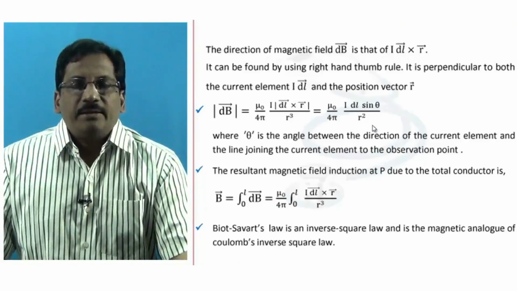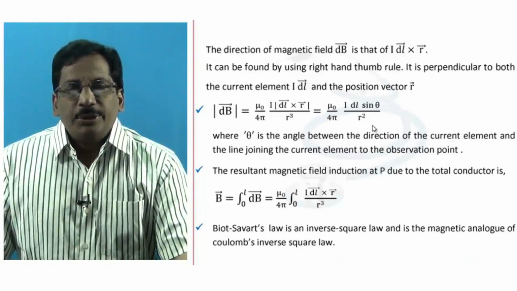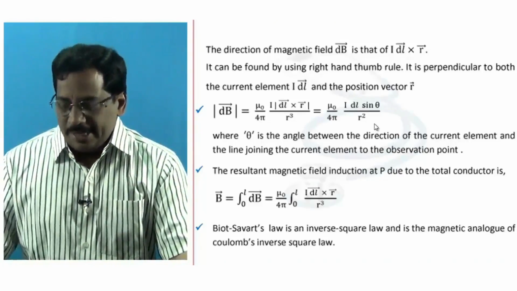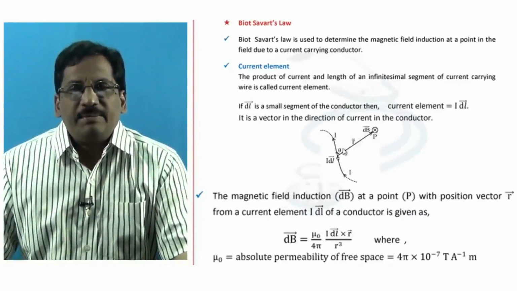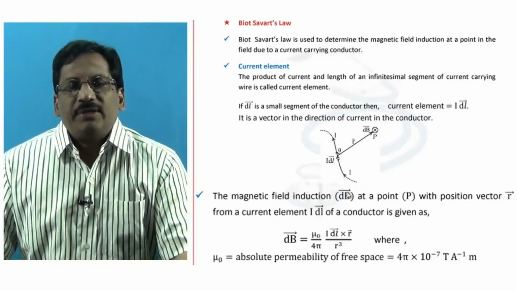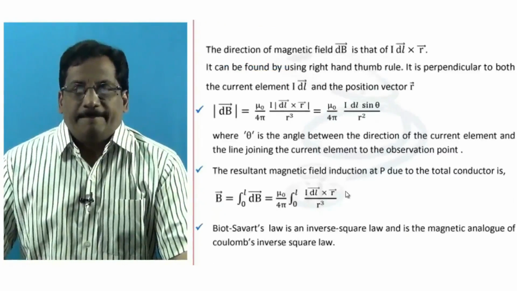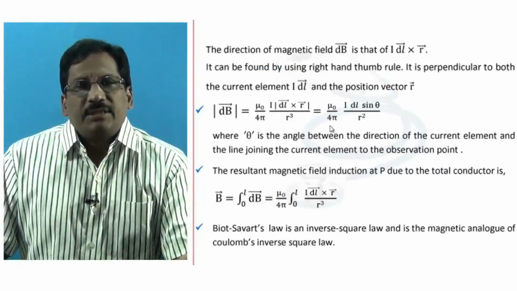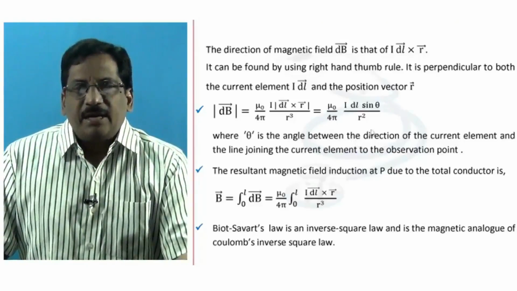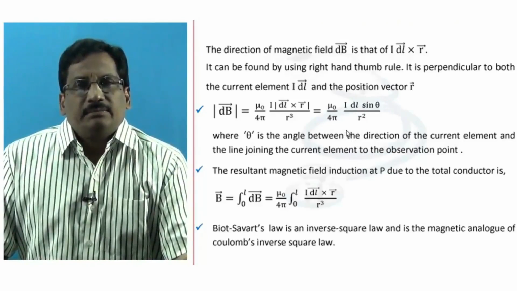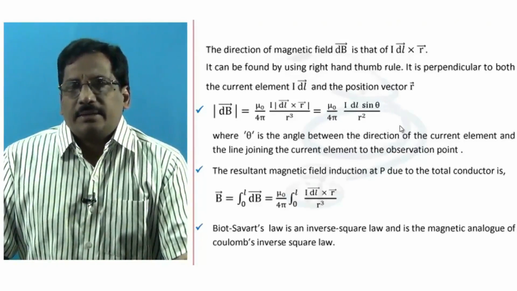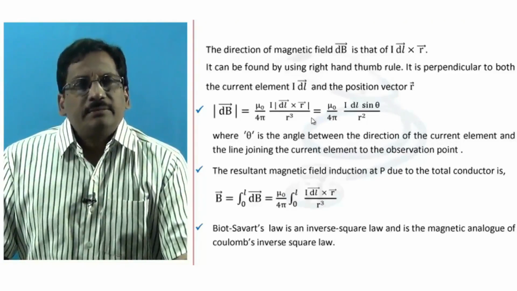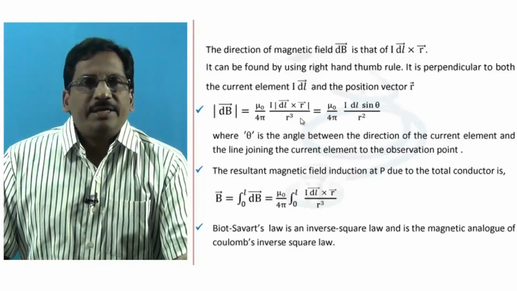If we want to find the magnetic field induction at the point P due to the total conductor with the length limits, say 0 to L, here it is given only due to the current element dB bar. If you want it due to the total conductor with the length limits 0 to L, suppose in one of our applications the conductor is a circle and our referred point is the center. Now on this circular current carrying conductor, we take a small element dl bar, and due to that current element I dl bar, we find out the field induction at the center.